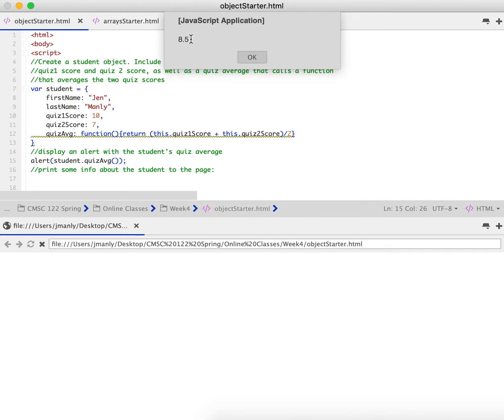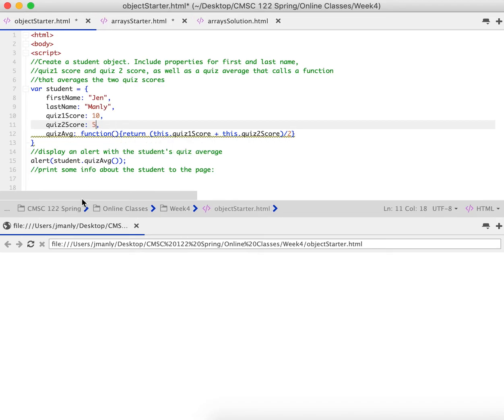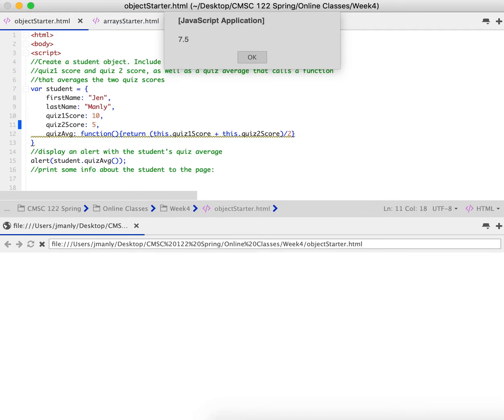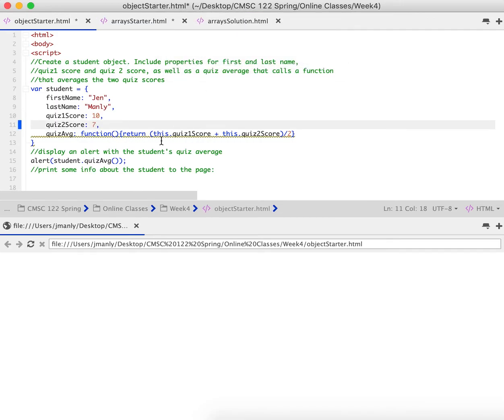There we go. We do, in fact, get our quiz average. Now, just to double check, make sure that it's working the way we want, let's say I bombed that quiz. I'm going to save it. And now I have a lower quiz average. Okay? All right. The next thing that we're going to do is we are going to print out some info about our student to the page.